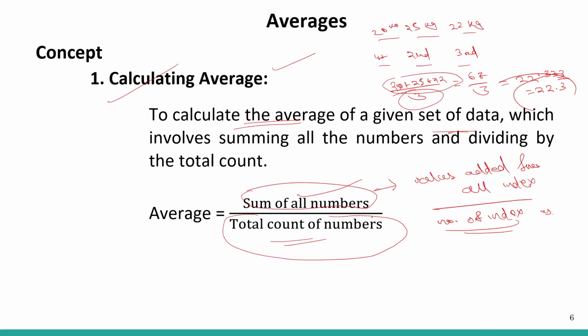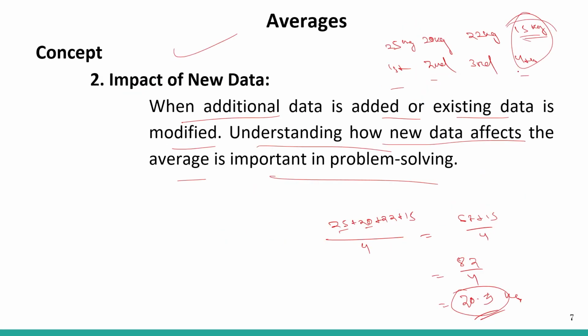So previously what was the average? The average was something like 22.3, right? Because the new child has 15 kilo weight, so that is lower than the average, right? That's why the whole average came down from 22.3 to 20.5.